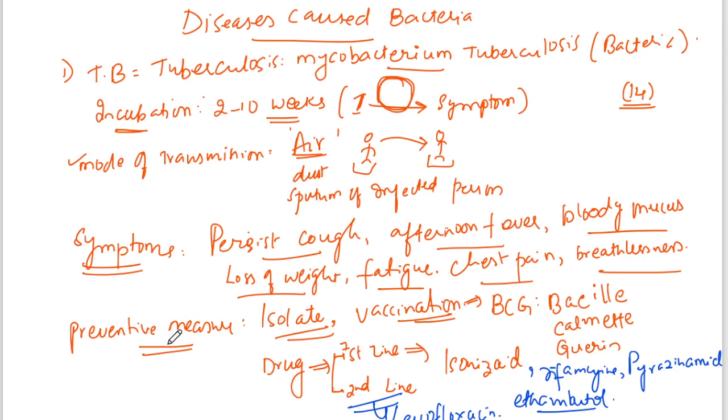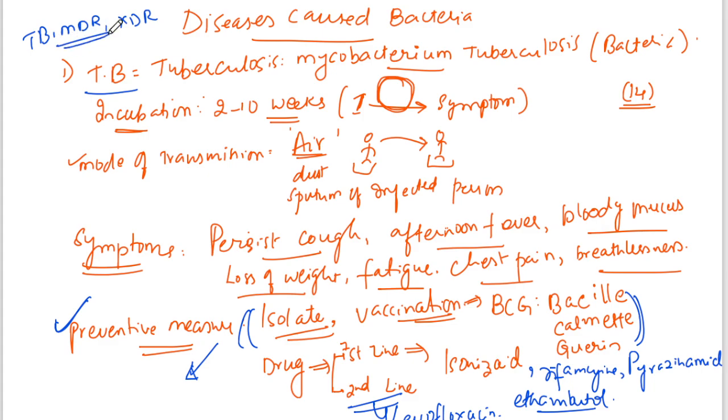Let's say after taking this medicine the patient's disease is not cured, then we can increase the dosage of the drug, or we can change the drug. In TB we have general TB, MDR TB, and XDR TB.